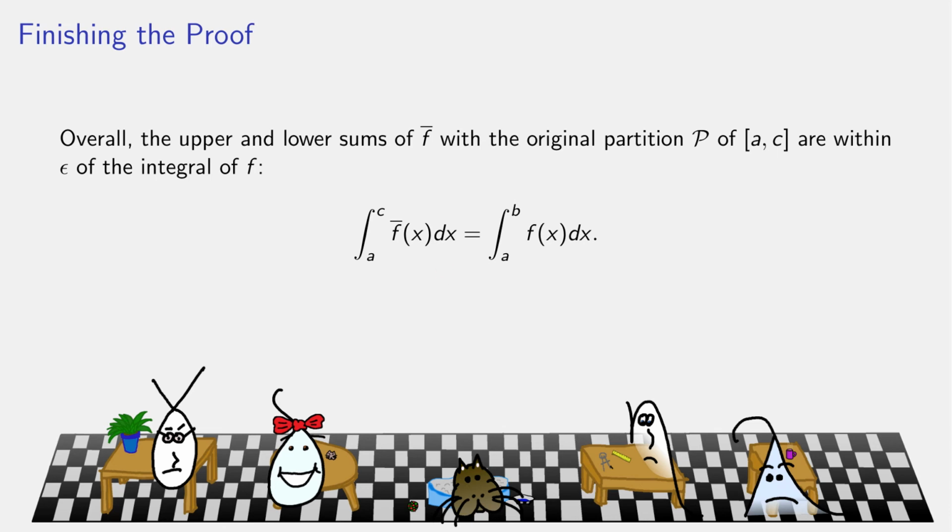And we did have to add a single spot to the partition so that we could actually split from A to B and then from B to C. But changing a partition by adding one piece does not change the value very much. And that's how we put this all together. And that is a fairly complicated proof for something that makes so much intuitive sense. If you extend a function by making it 0 past a certain point, you don't change whether or not it's integrable, and you also don't change the value of the integral.